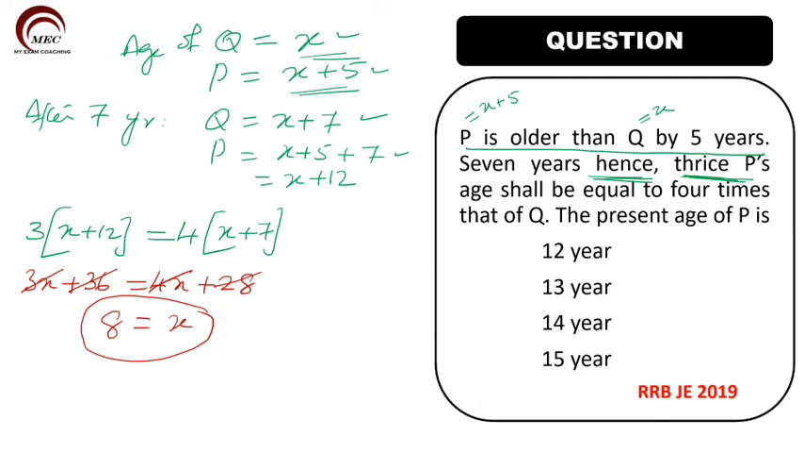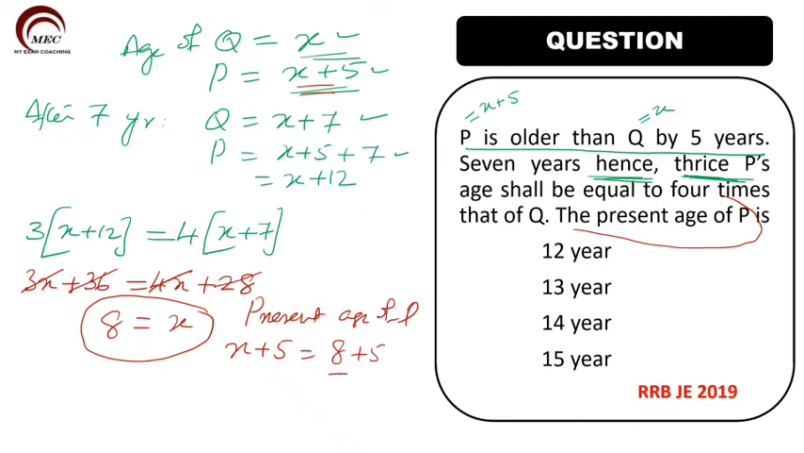What we want to find out? The present age of P. So P is X plus 5. So present age of P is equal to X plus 5. We got X is equal to 8. So 8 plus 5, which is equal to 13 years. So from the given options, you can mark the correct option as 13. Okay, kindly note it and then we'll go to the next question.